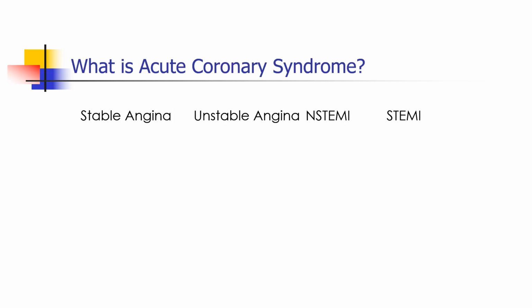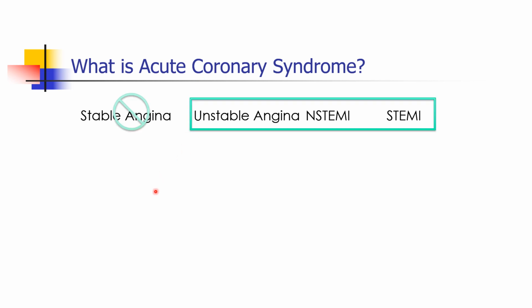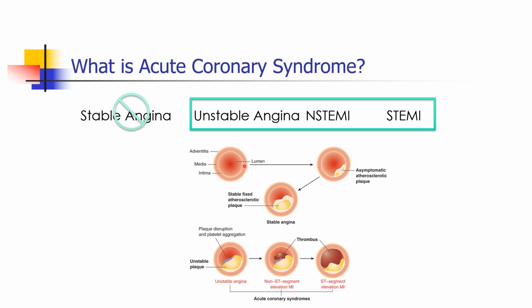Now if you see, there is a set of patients whom we call stable angina. There is another set of patients whom we call acute coronary syndrome. So we are not going to talk about stable angina today. Now when an artery develops a plaque, when the plaque size is very small, the patient will be absolutely asymptomatic. When the plaque size slowly grows and the lumen is significantly compromised, he might develop chest pain during activities, during exertion. That we call stable angina.